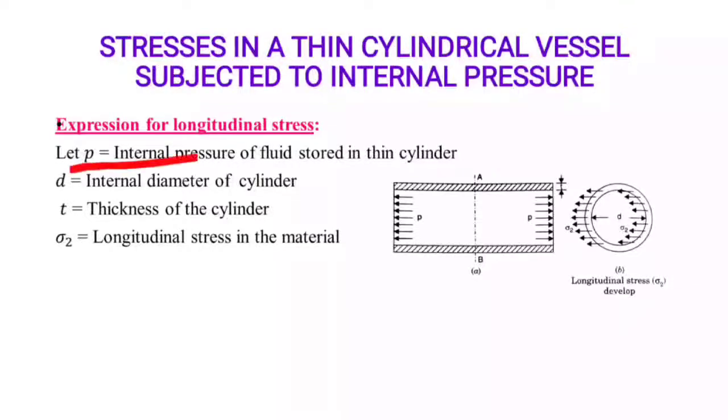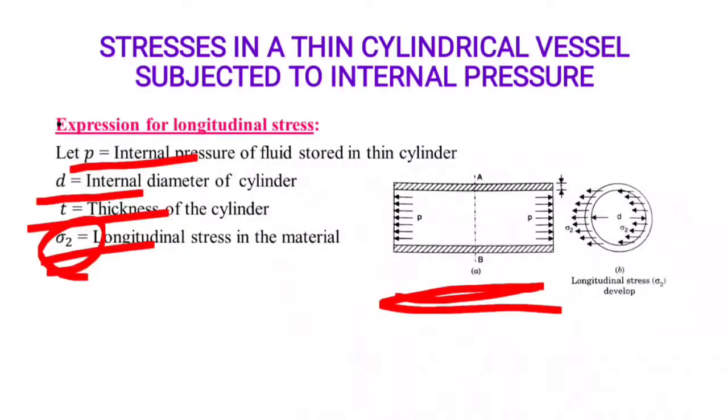P is the internal pressure. We know D is the internal diameter of the cylinder. T is the thickness of the cylinder. Sigma 2 is the longitudinal stress in the material. Okay, sigma 1 is the hoop stress. Sigma 2 is the longitudinal stress in the material. If you observe, this is a figure for the longitudinal stress developed.